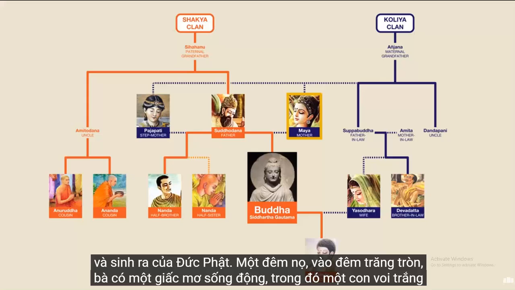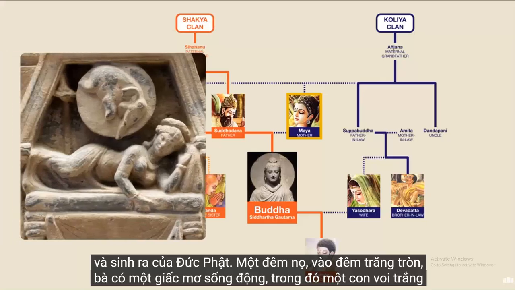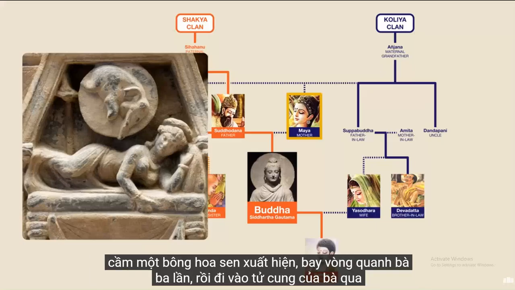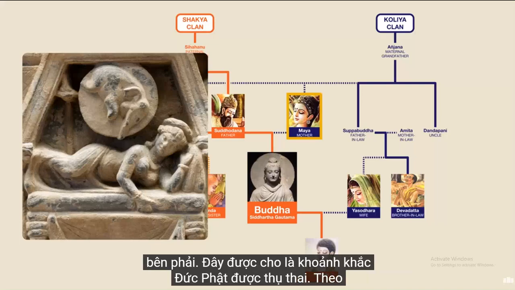One night during a full moon, she had a vivid dream in which a white elephant holding a lotus flower appeared, circled her 3 times, and then entered her womb through her right side. This was supposedly the moment that the Buddha was conceived.